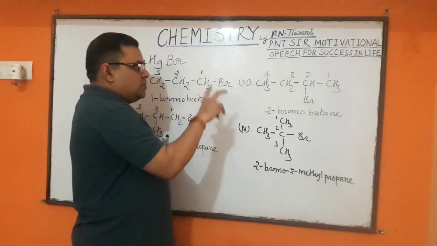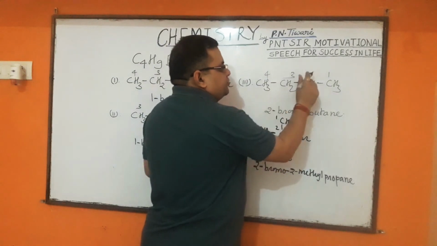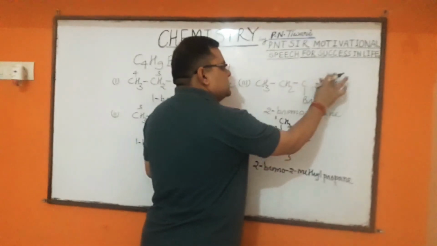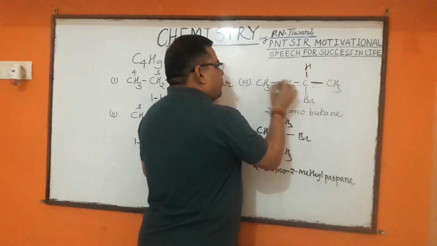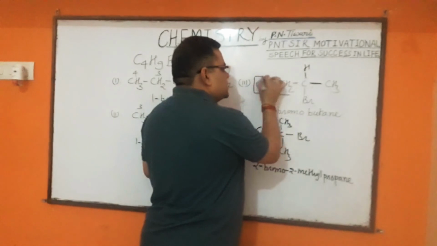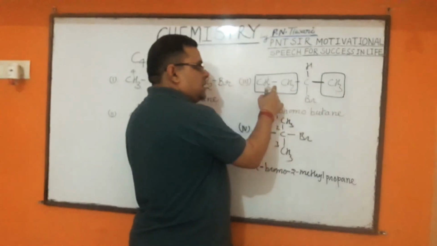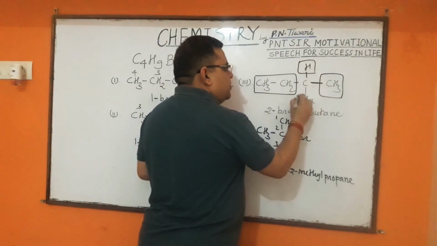Dear students, out of these four compounds, look at this third compound. In this third compound, the second carbon is surrounded by four different groups and atoms: ethyl group, methyl group, hydrogen and bromine.